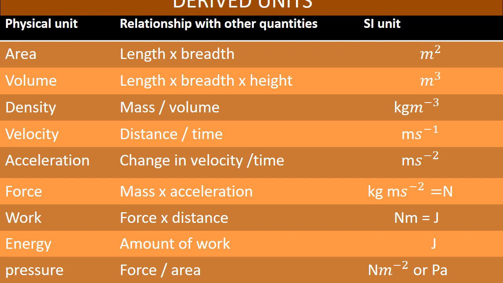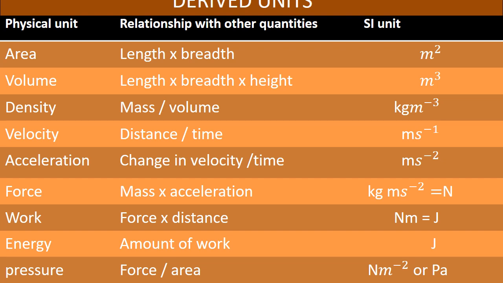Already in the previous classes we have learnt about area, is it children? In 4th and 5th itself you have learnt area. For finding area we need length and breadth, so it is a derived unit.